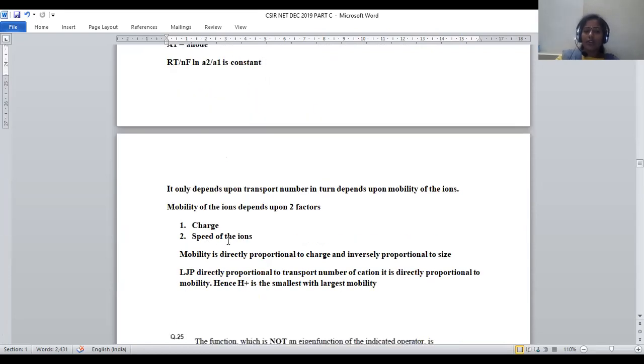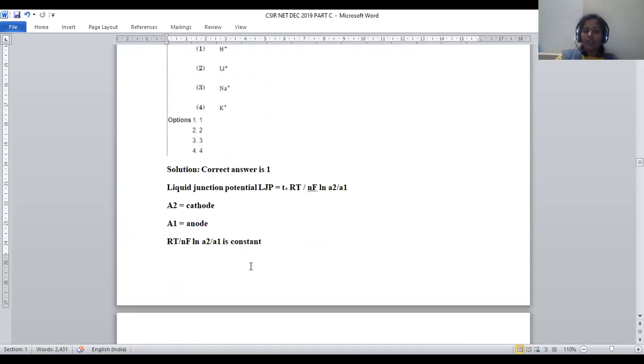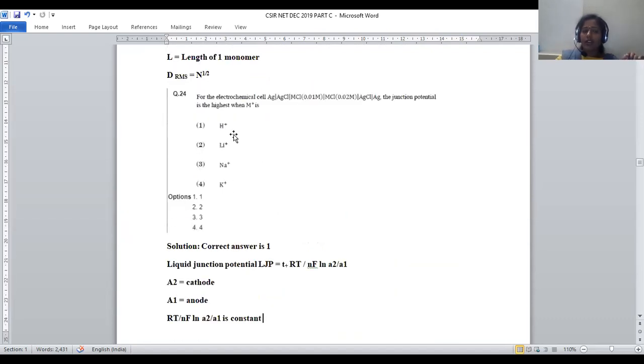Now let us move on to another factor, the speed of ions. Greater the speed of ions, greater the mobility, greater the transport number, right? Obviously H plus, being a smaller one, will have the highest speed, and highest conduction will be provided by H plus. Hence, the liquid junction potential for H plus is the highest. That's the reason why option number 1 is the right answer.